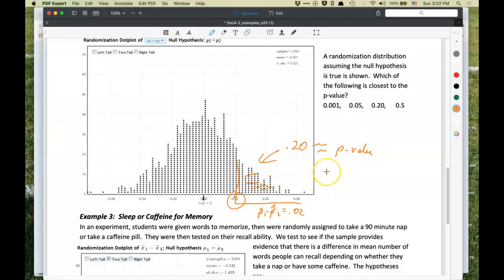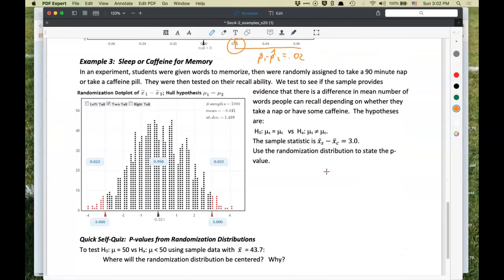I don't want to confuse there. All right, now let's take a look at example 3. That's sleep or caffeine from memory. So here's an experiment in which students were given words to memorize, and I've seen this showing up in the reading. Then they were randomly assigned to take a 90-minute nap or take a caffeine pill.